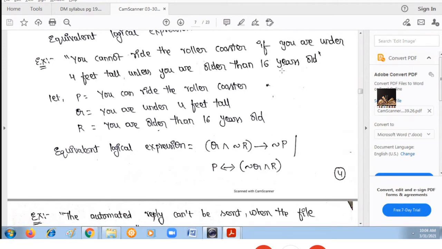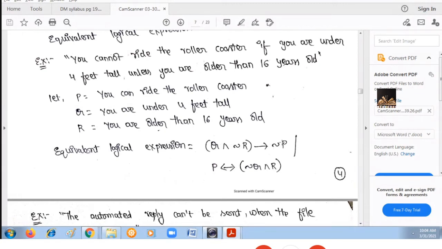So what are those? One way of writing is Q and negation R. What is Q here? You are under 4 feet tall, and negation R, that you are not older than 16 years old, then you cannot ride the roller coaster.